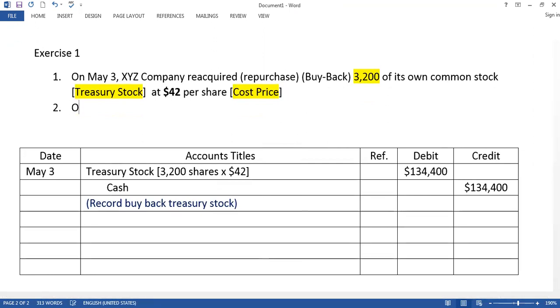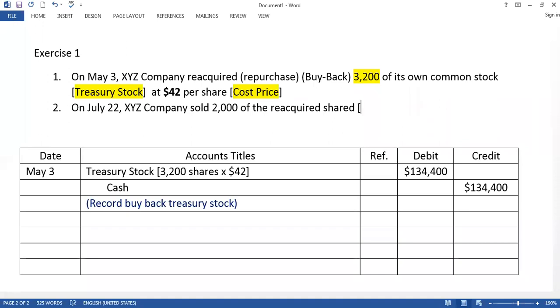On July 22nd, XYZ company sold 2,000 of the reacquired shares.